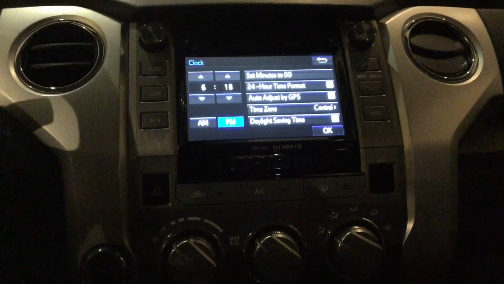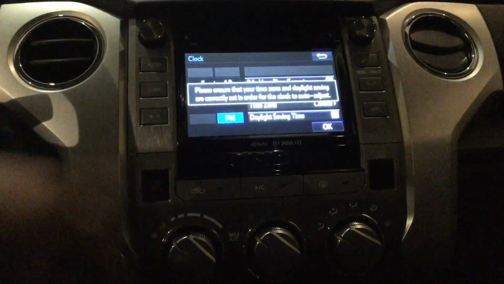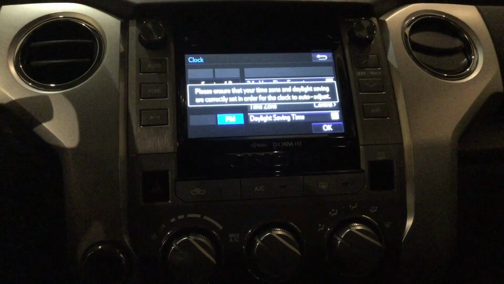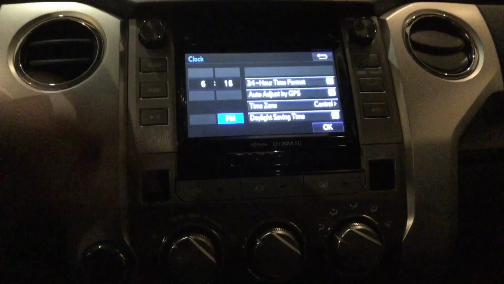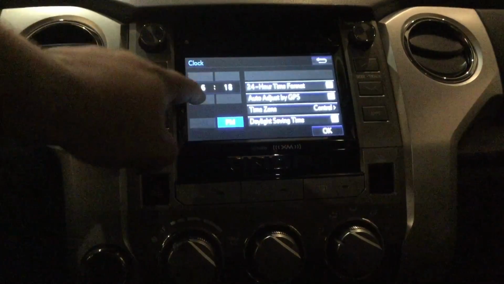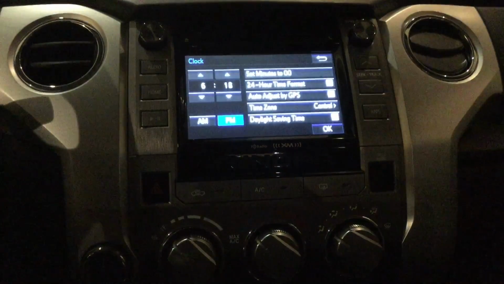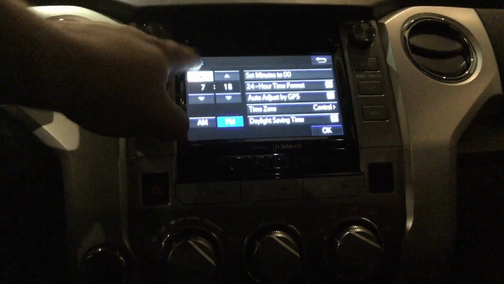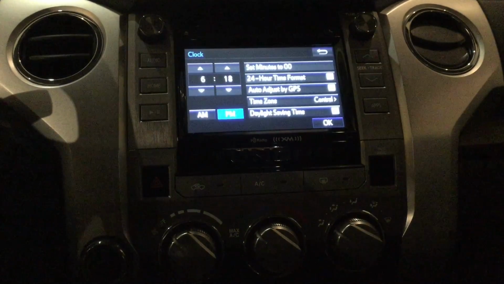Sometimes the hours and minutes won't let you change them because the auto adjust is on. As you can tell, they're grayed out and not responsive. Once you turn the auto adjust off, you have access to changing the hours, minutes, as well as the AM and PM settings.